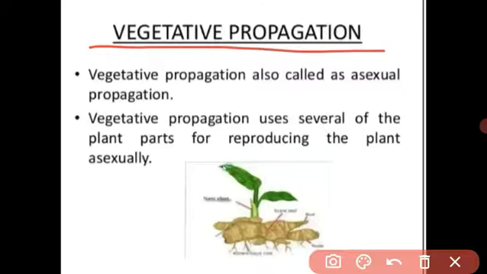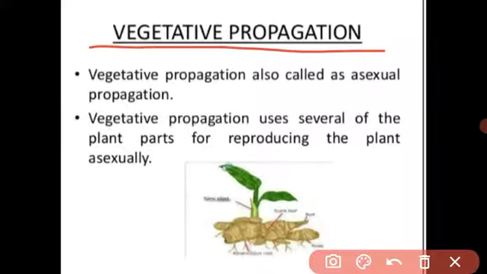vegetative propagation. Vegetative propagation is also called asexual propagation. Vegetative propagation means what? Plants use several parts like a stem, a leaf, a root, the different parts of the plant body, and roots grow downward into the soil and shoots grow upward.